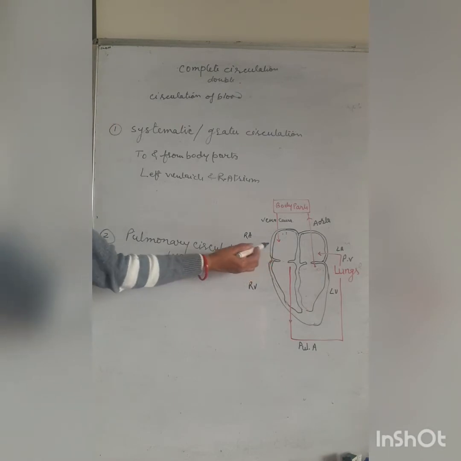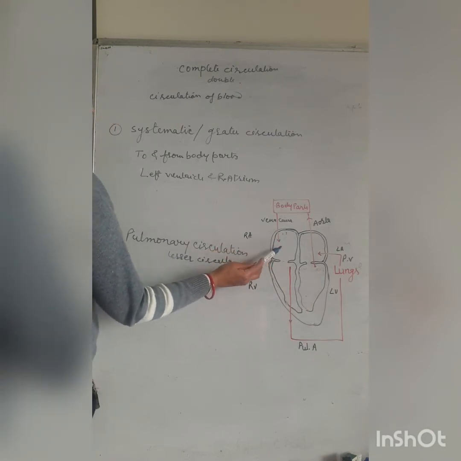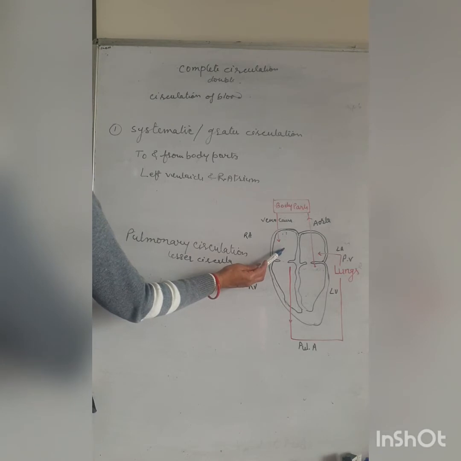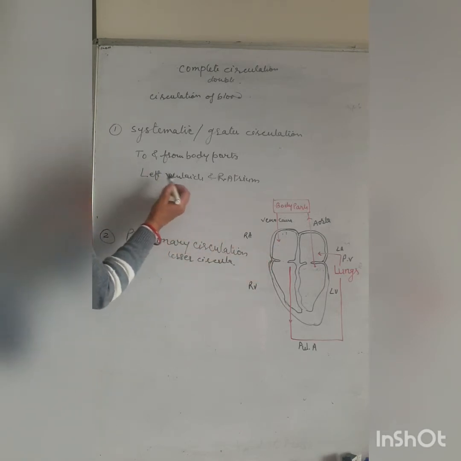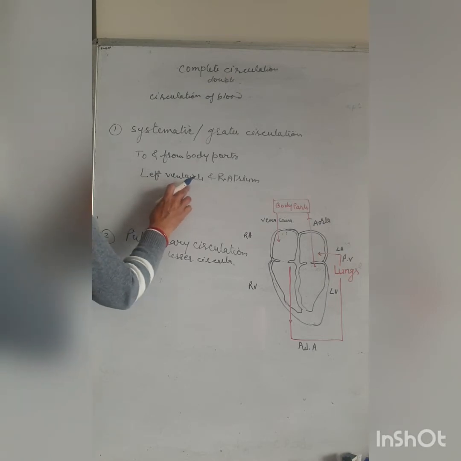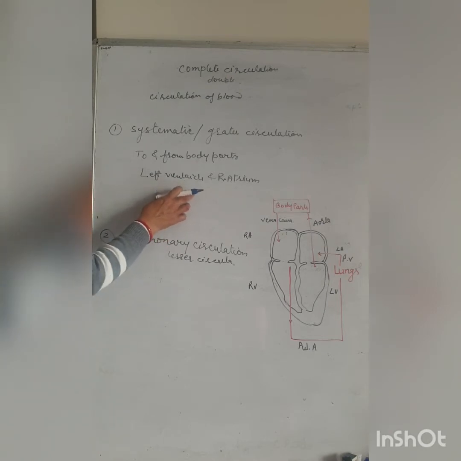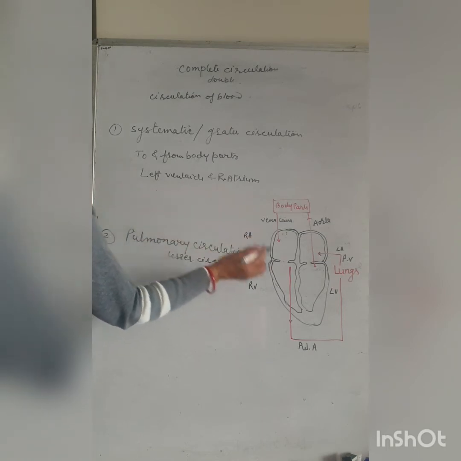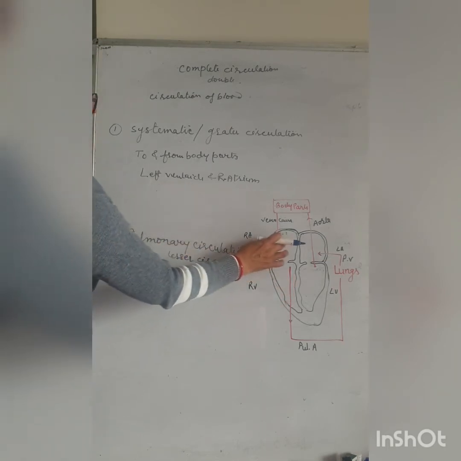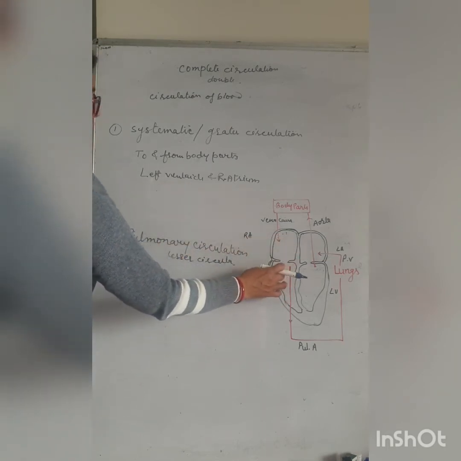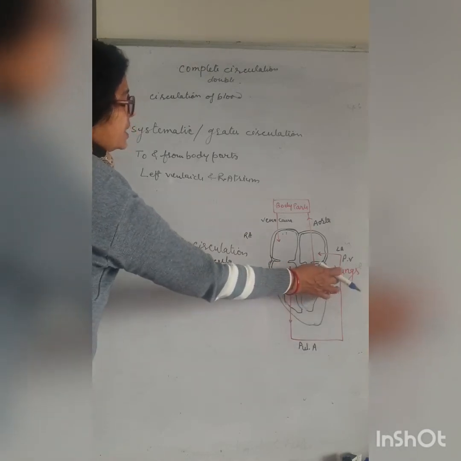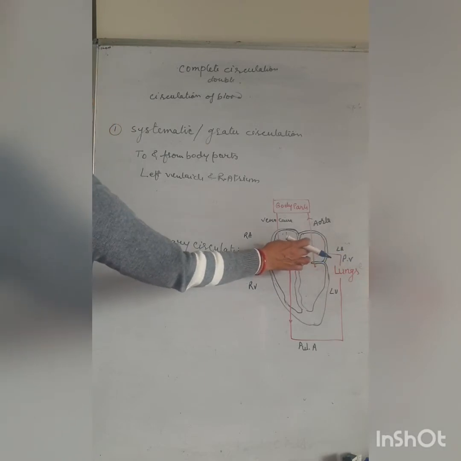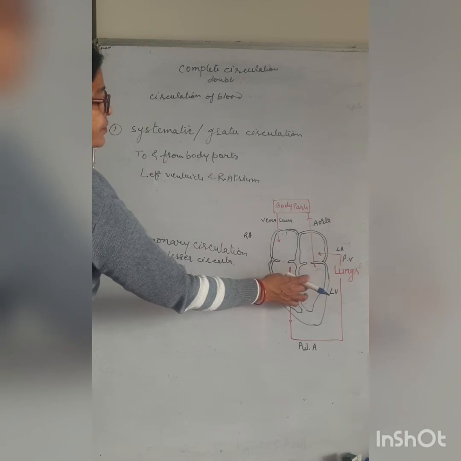The right atrium receives all the deoxygenated blood from the body, then it goes to the right ventricle, then to the lungs, and after oxygenation it is collected into the left atrium, then comes into the left ventricle.